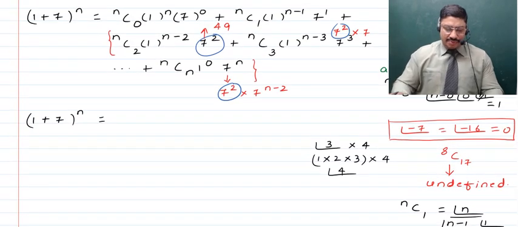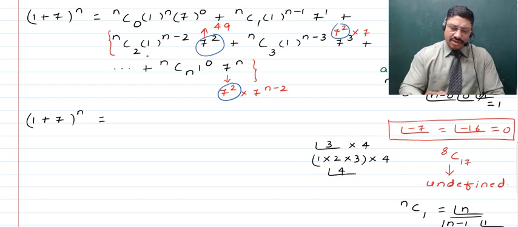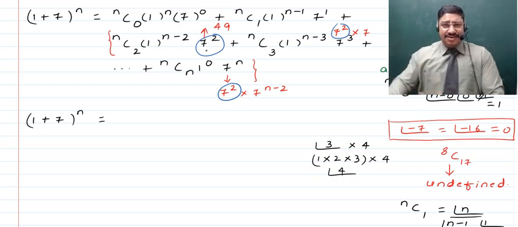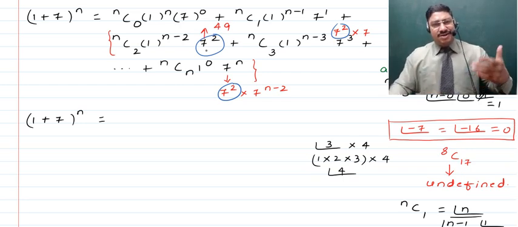So here now children, we get to see that from the third term onwards, when we get nC2, we already have 7 square. As such, we need not expand this, as only 7 square can be kept outside and the rest of the terms inside, and then we will be able to show the divisibility of 49, right? And thus we don't require to calculate it, as we already have 49 outside.